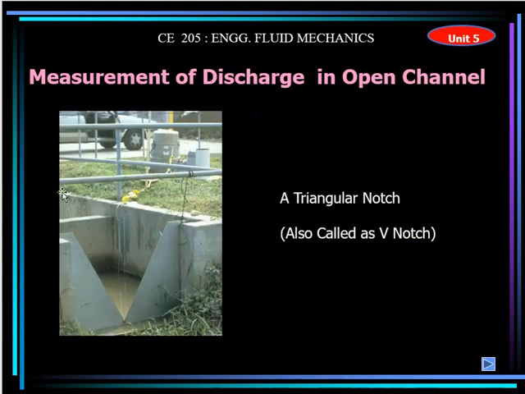So for example, there is a water channel, so they put this structure, a concrete one, having a V type of structure. This is called the triangular or the V notch, right? So this notch is helpful for our calculation of the Q. When the water flows across this one, there is some height. Based on that height, we can calculate how much Q is there. I will show you how you can calculate the Q.